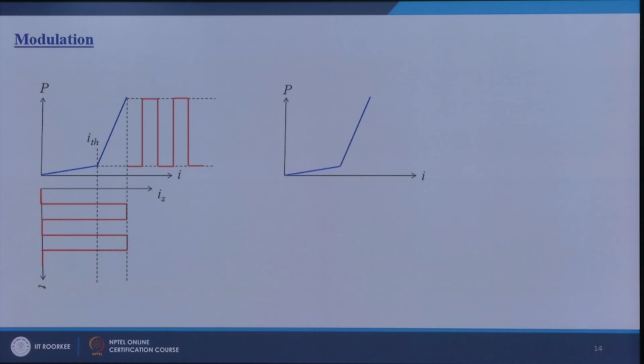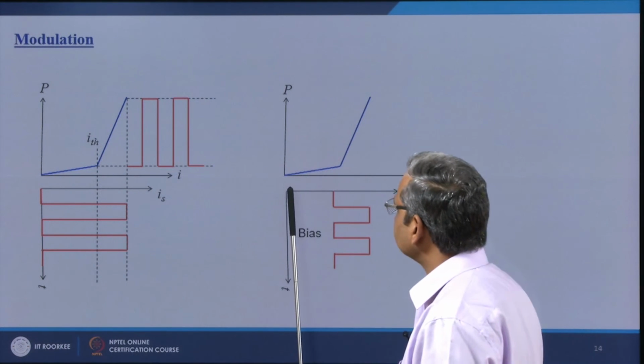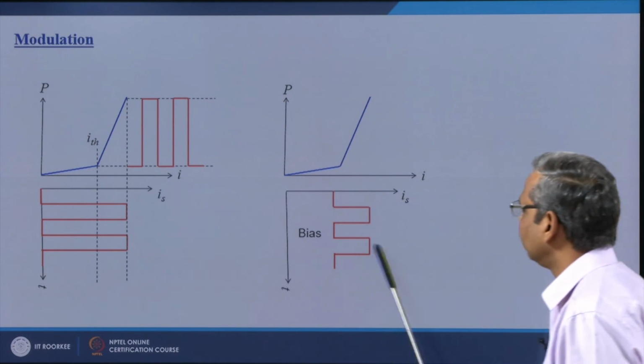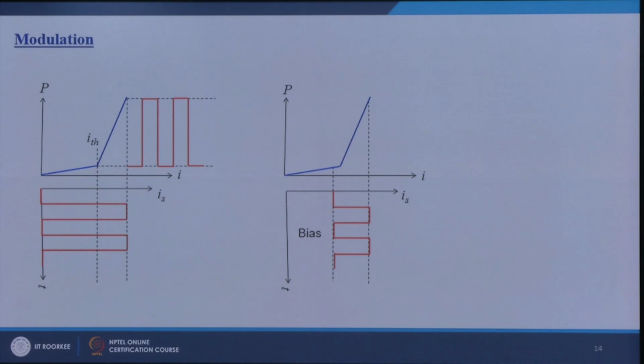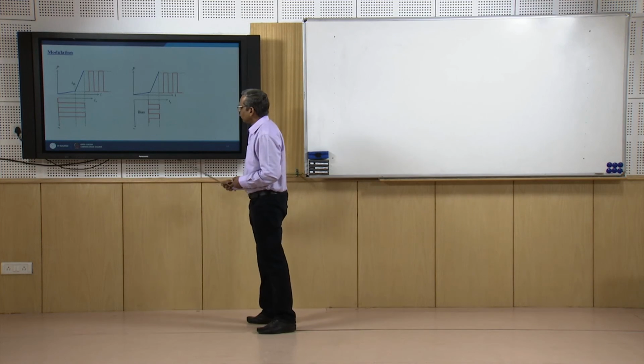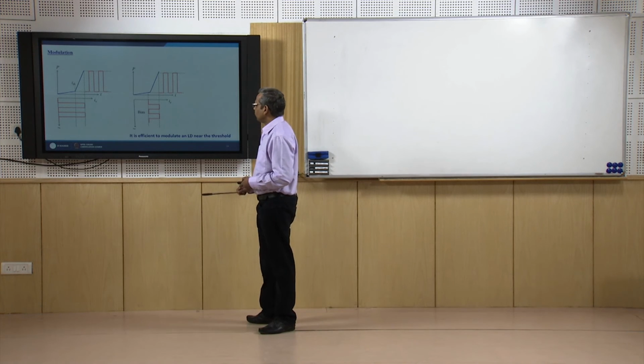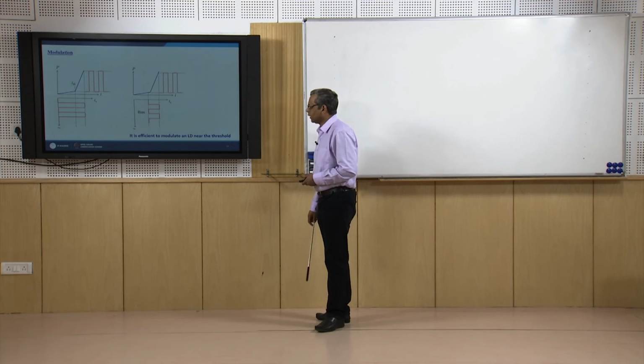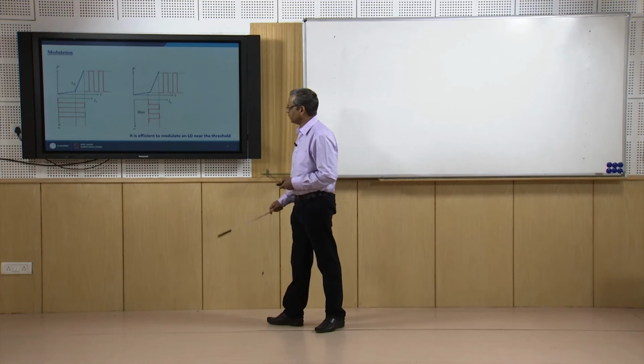So, in order to avoid that, what I can do is bias this laser diode around threshold and then write the signal over this, then it would be much more efficient. So, for efficient modulation of LD, I should always modulate it near the threshold.